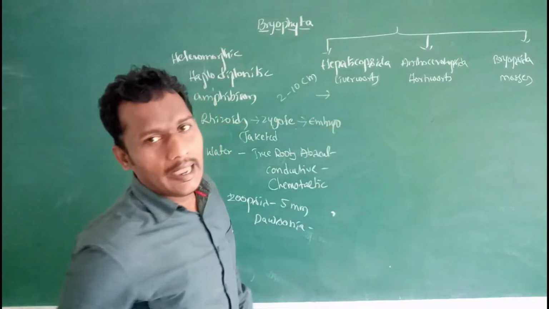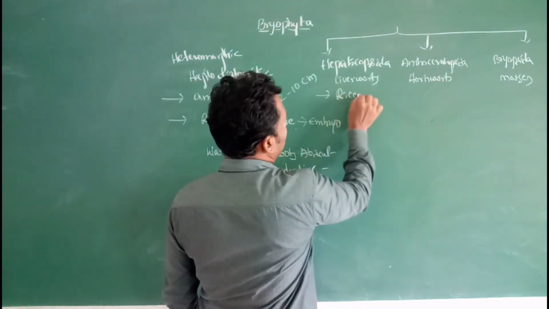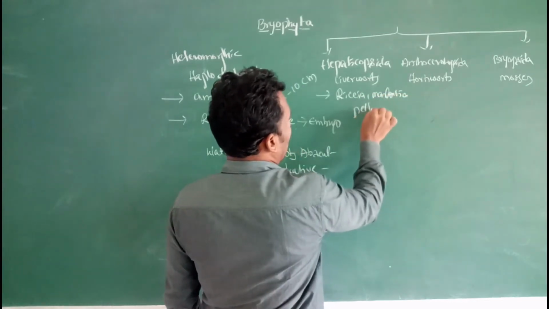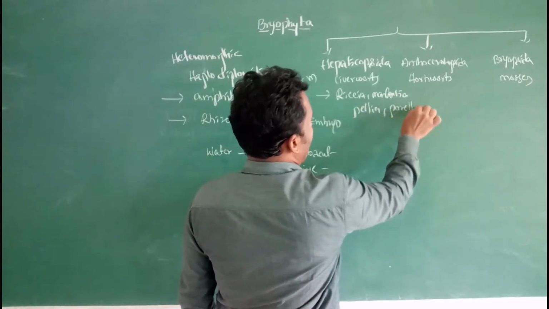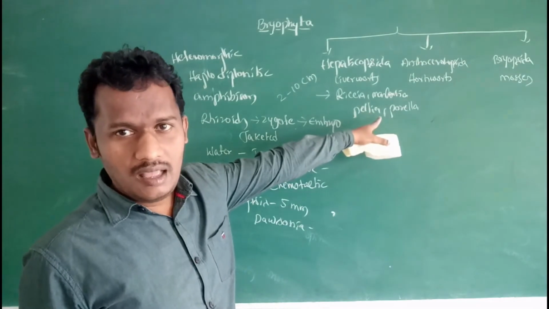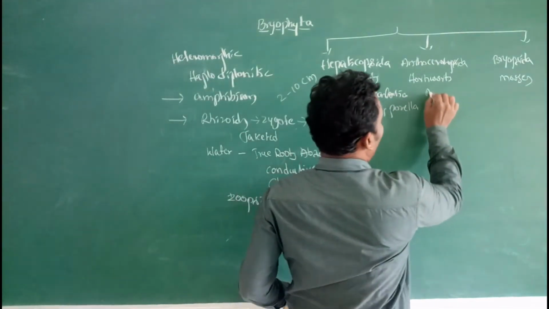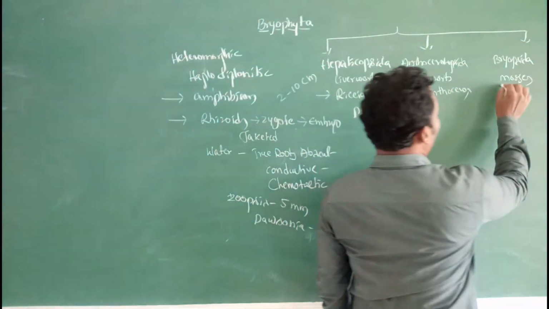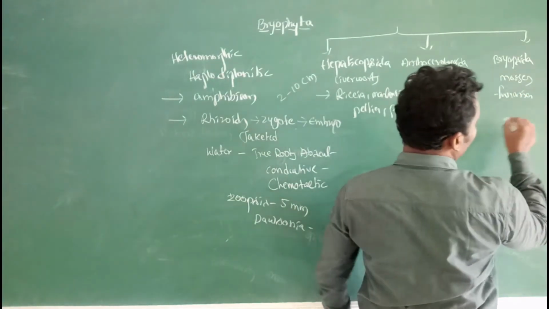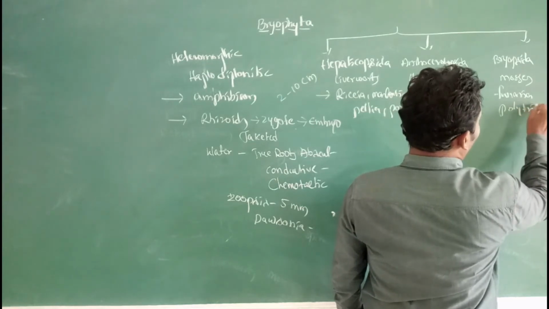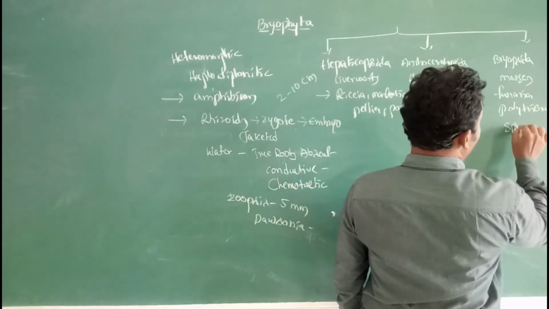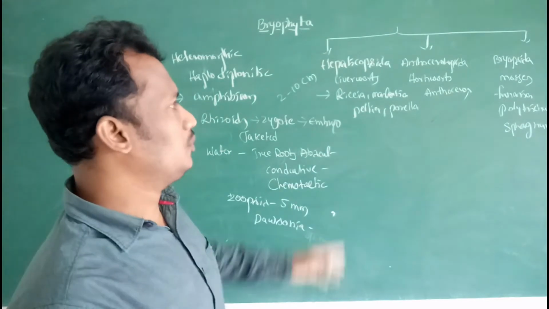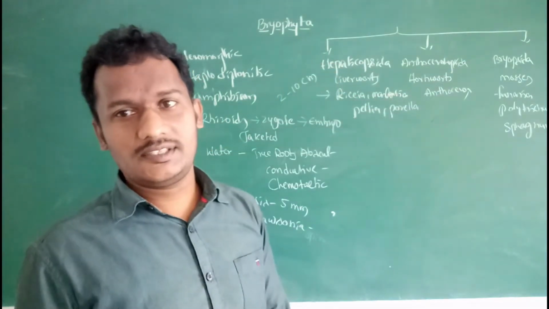Examples of Hepaticopsida are Riccia, Marchantia, Pellia and Corsinia. The hornwort example is Anthoceros. Bryopsida examples are Funaria, Polytrichum and Sphagnum. We have to study all these characteristic features one by one.